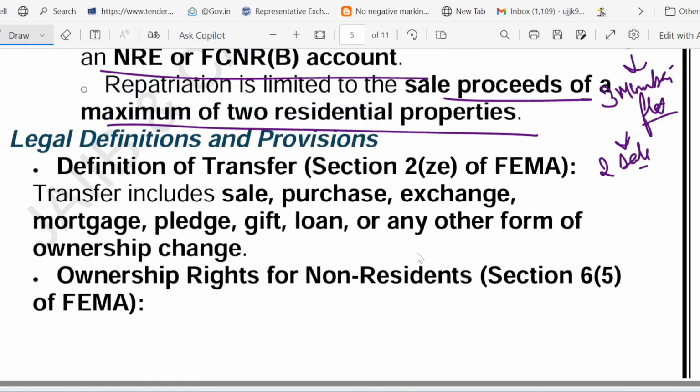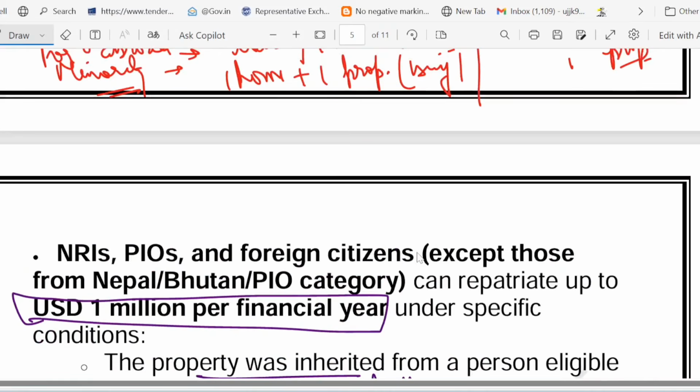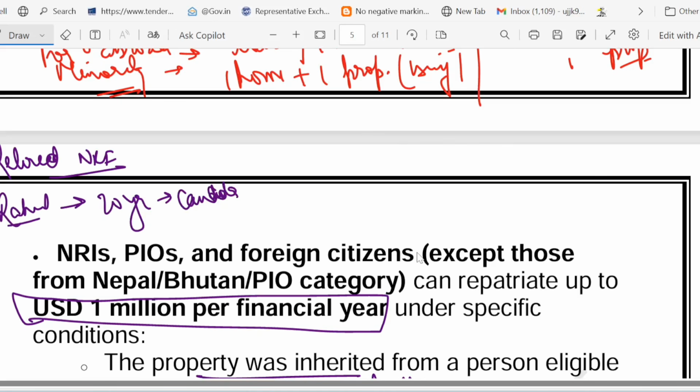So different rules apply, and others need RBI approval. Let us give you some real life examples to make the situation more clear. Take the case of a retired NRI, Rahul. Rahul is a retired NRI who worked in India for 20 years and then moved to Canada.